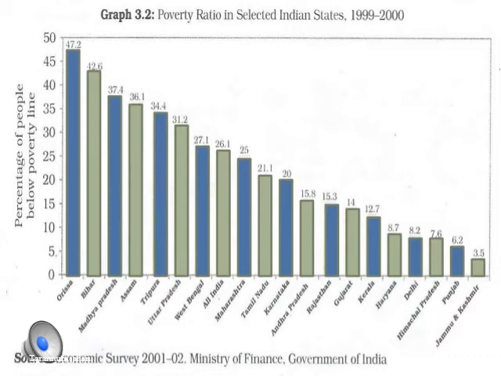In the same manner, you can see for each state the disparities in the percentage of people living below the poverty line. The highest is 47.2%, that is Orissa, and the other states have a lower percentage of the population below the poverty line. The reasons have been discussed as to why some states have more and why others have less.